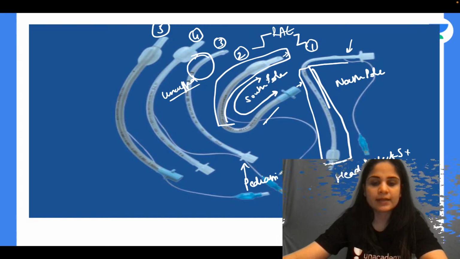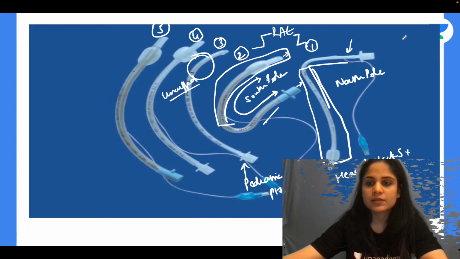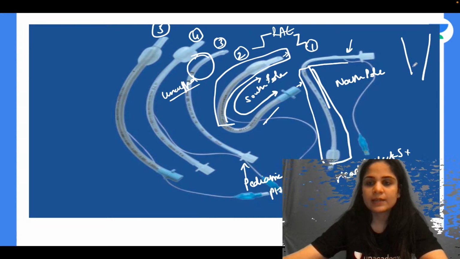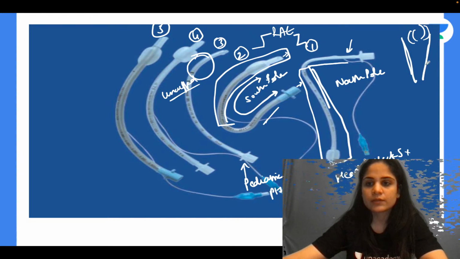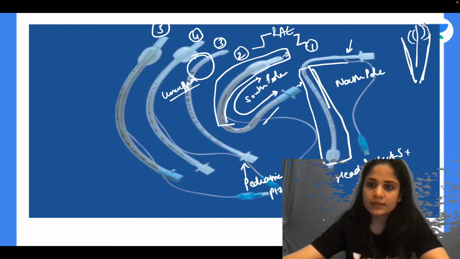I use it in pediatric patients. Now why do I use an uncuffed tube in pediatric patients? Just look over here. In pediatric patients, this is how my larynx is. My vocal cords are here and I have a narrow larynx over here. So when I have a narrow larynx, what happens? My tube goes in like this.